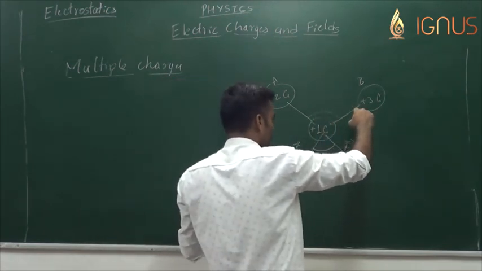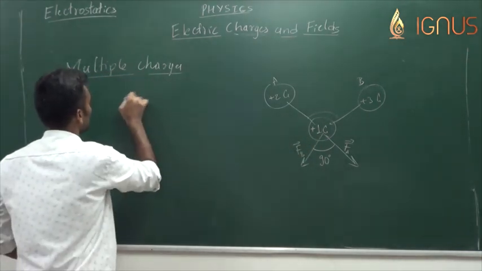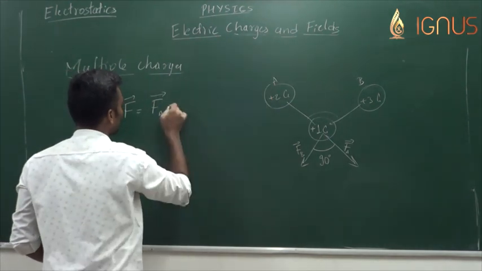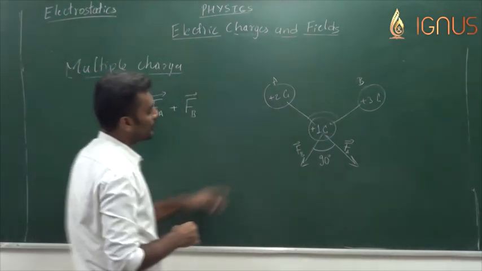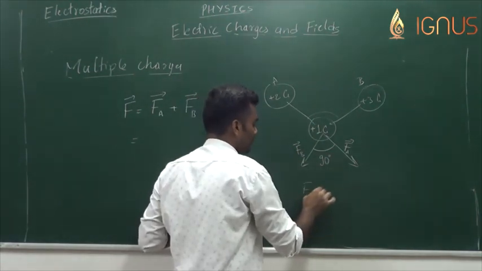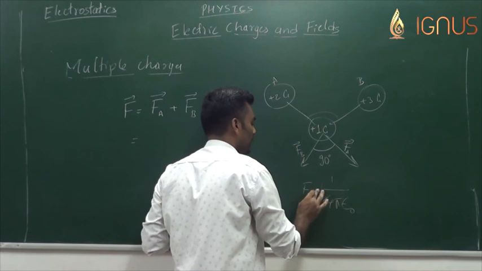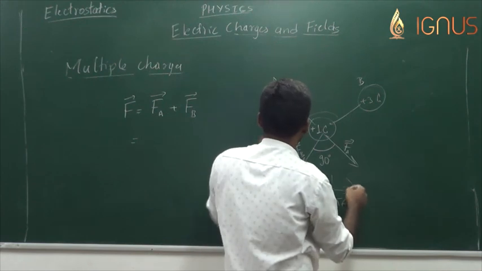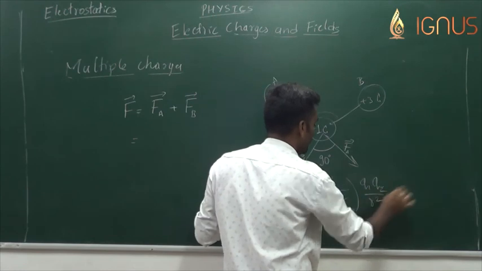Now the net force experienced by this plus 1 coulomb charge is the vector sum of the forces due to the charge at position A and the charge at position B. Let us find Fa and Fb individually first. What is Fa from Coulomb's law? It's 1 by 4 pi epsilon naught. I'll directly take it as epsilon naught because let me assume that the medium is air. 1 by 4 pi epsilon naught q1 q2 by r squared. Right, let me write the formula once.